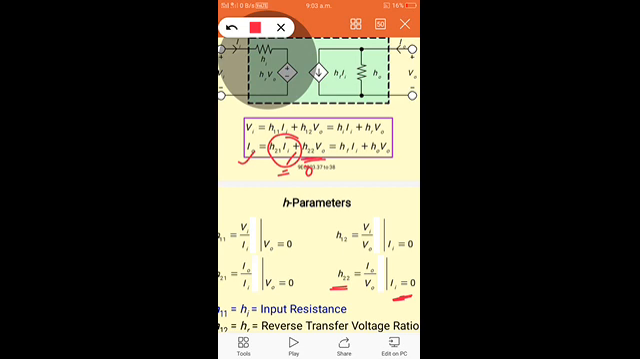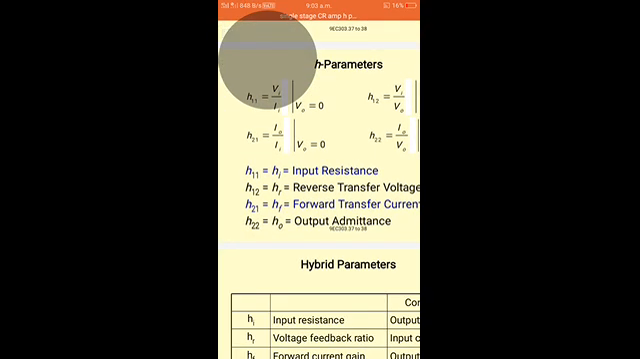So we can write the equation for H22. H22 is equal to I0 by V0. So it is the ratio of output current to the output voltage, which is nothing but the output admittance. So H22 is nothing but output admittance, that is H0.